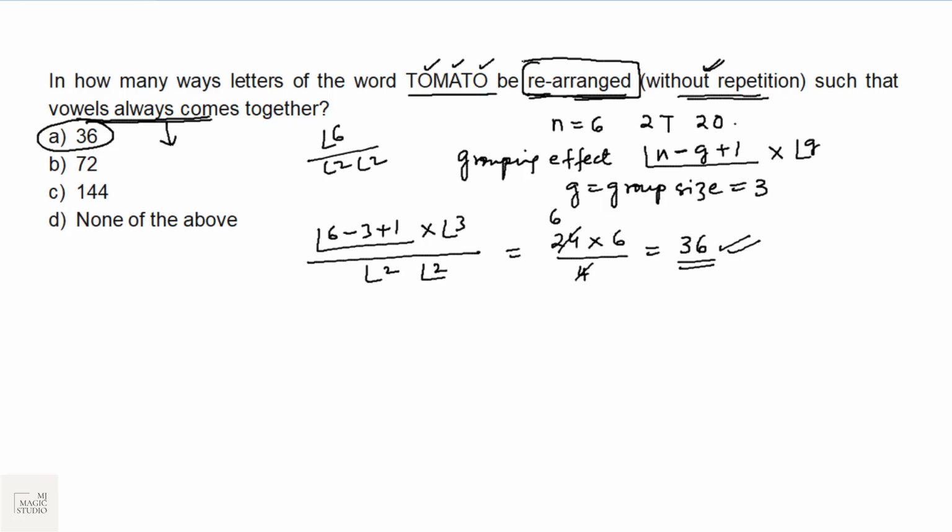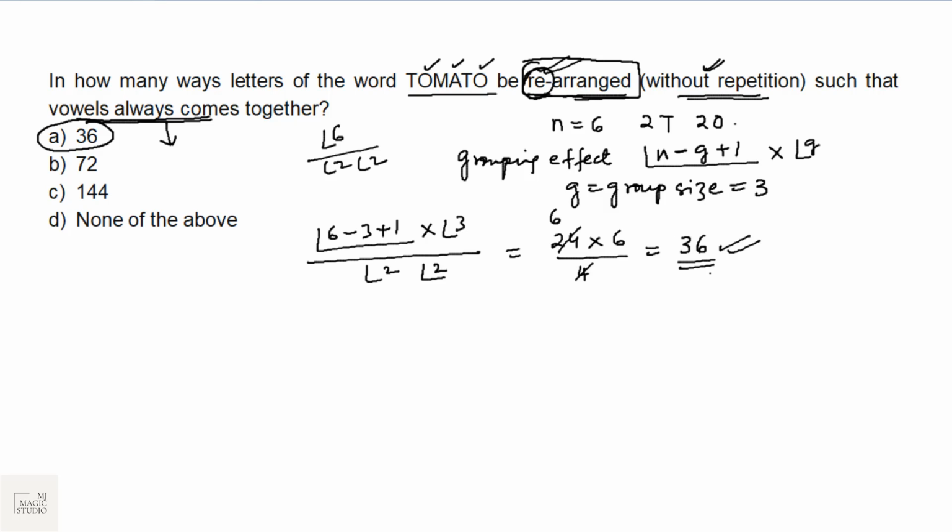Great. But we need to look carefully. The word rearranged is given. Whenever the word rearranged is given, our answer is always one less than the answer what we have collected. Rearranged means this particular word cannot come here. Fine.